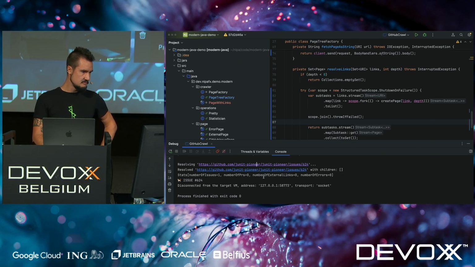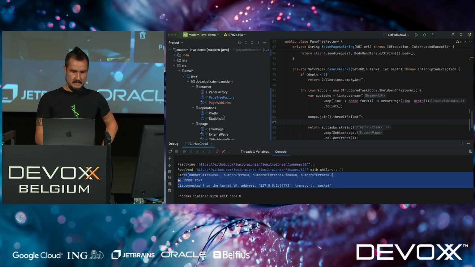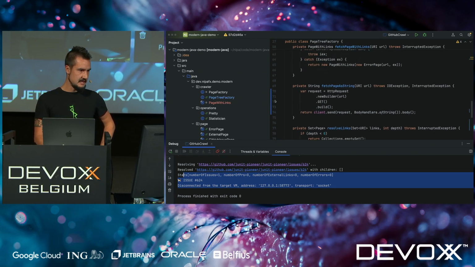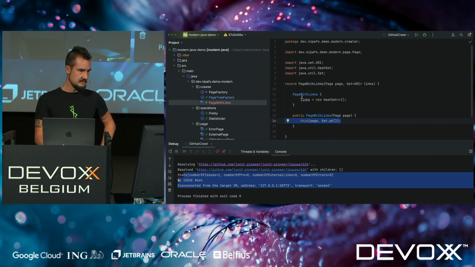I'm confused. So the reason why it ends so fast is because it's just doing the one request. I forgot to copy the links in my page with the links record. It's always an empty set. Yeah, on construction it is. But it will then be added after.